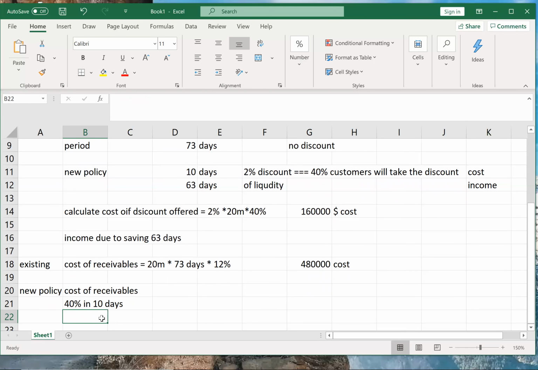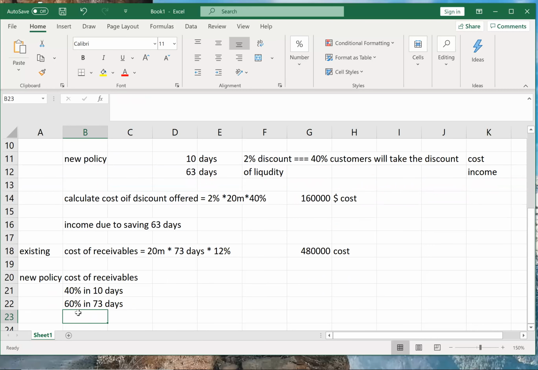Now for 40% customers, I don't need to wait for 73 days. 40% customers will pay me in 10 days if the new policy is implemented, and the remaining 60% will pay me in 73 days. See if you understood this part. Yes, sir. Correct. Because I am not saving 63 days on all my customers. Only 40% of my customers are taking the policy. So only for 40% customers it is 10 days, but the remaining 60% will still remain at 73 days.